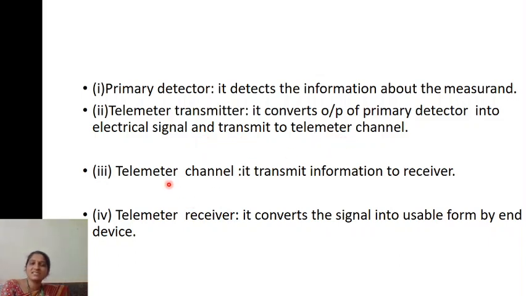What does the telemetry channel do? It transmits the information to the receiver. And what does the telemeter receiver do? It converts the signal into a form usable by the end device. That is the telemetry receiver.